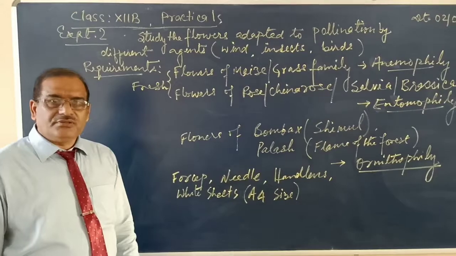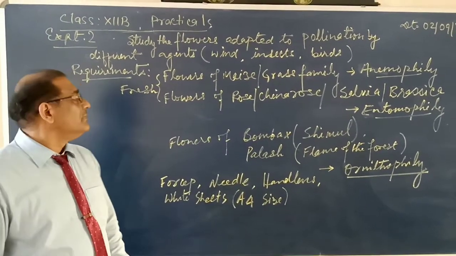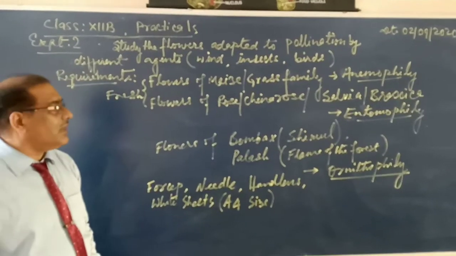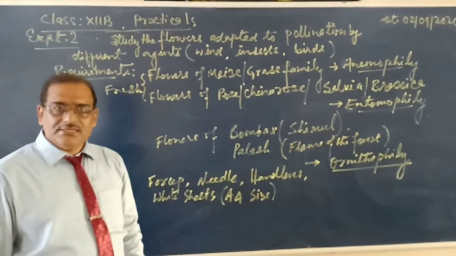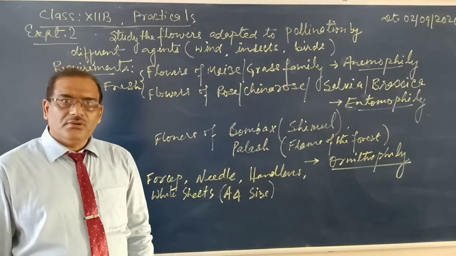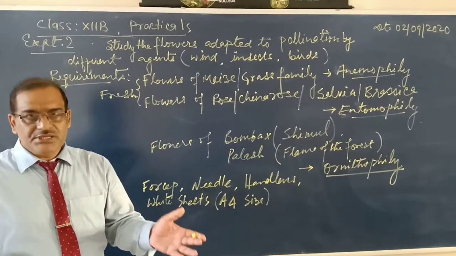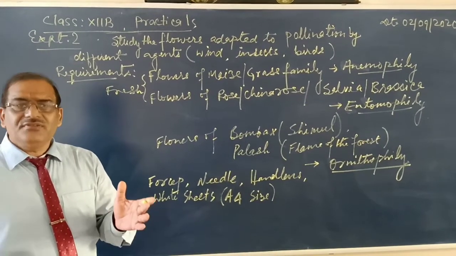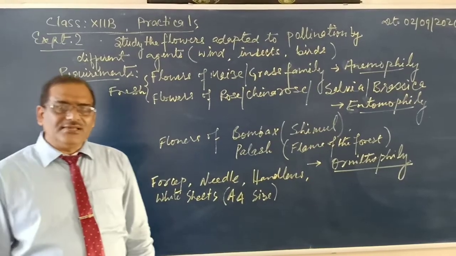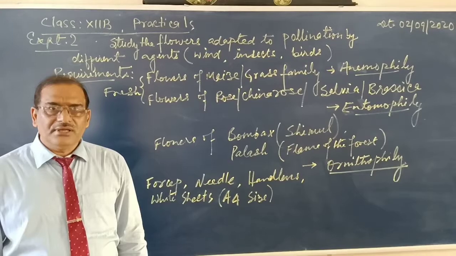Today we are going to discuss the second practical of class 12. The name of the experiment is study of flowers adapted to pollination by different agents or agencies. So flowers are adapted to different agencies or agents of pollination for cross pollination. Mainly agencies are required for cross pollination, and there are different types of cross pollination, different agencies of cross pollination, like wind, water, insects, birds, etc.